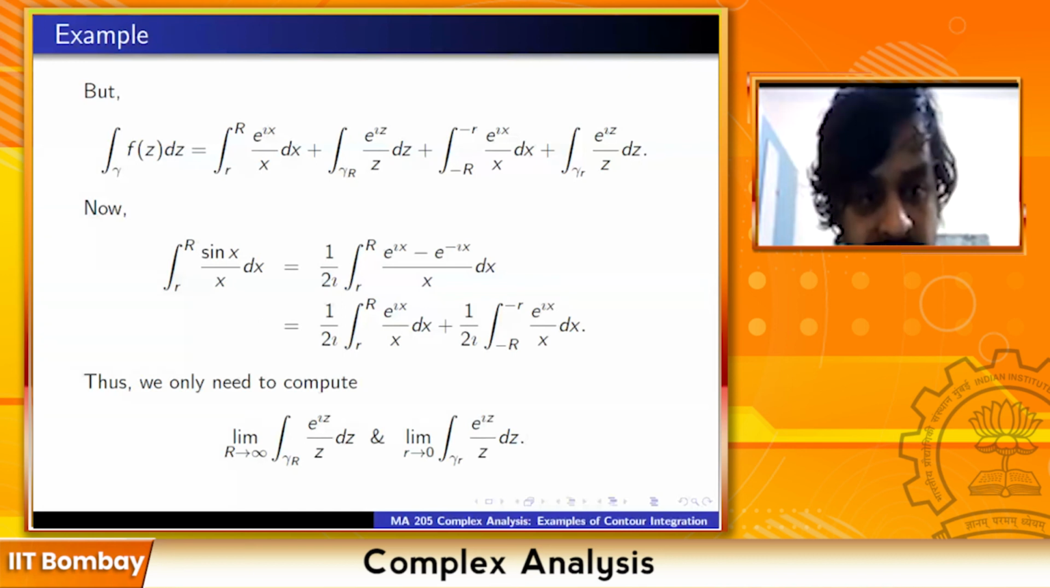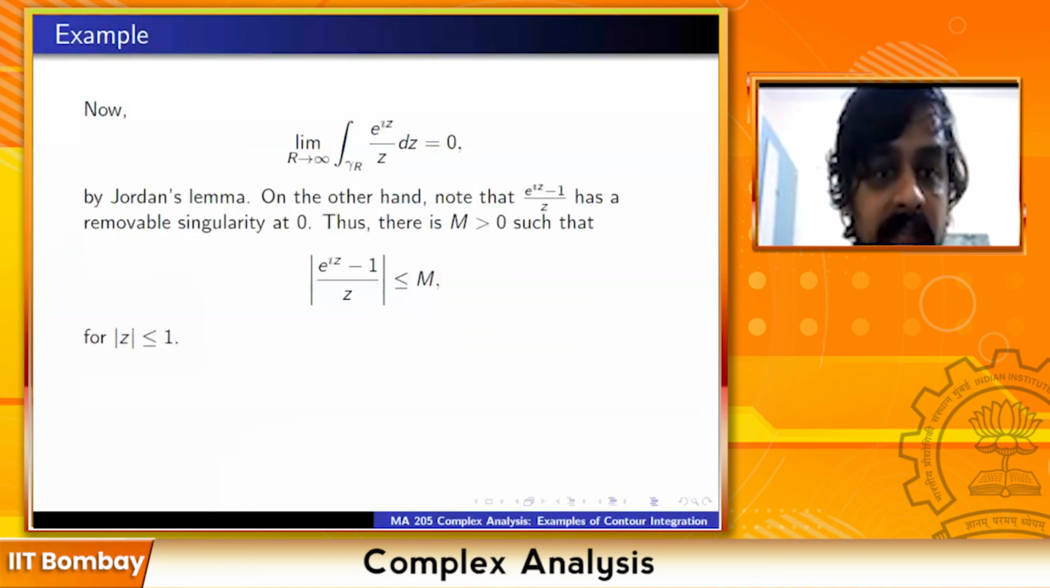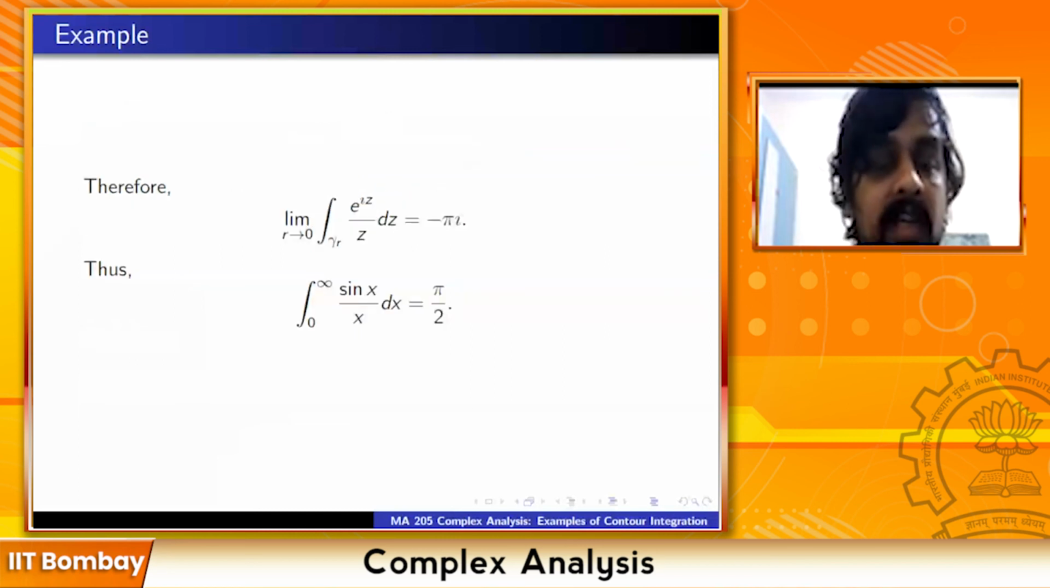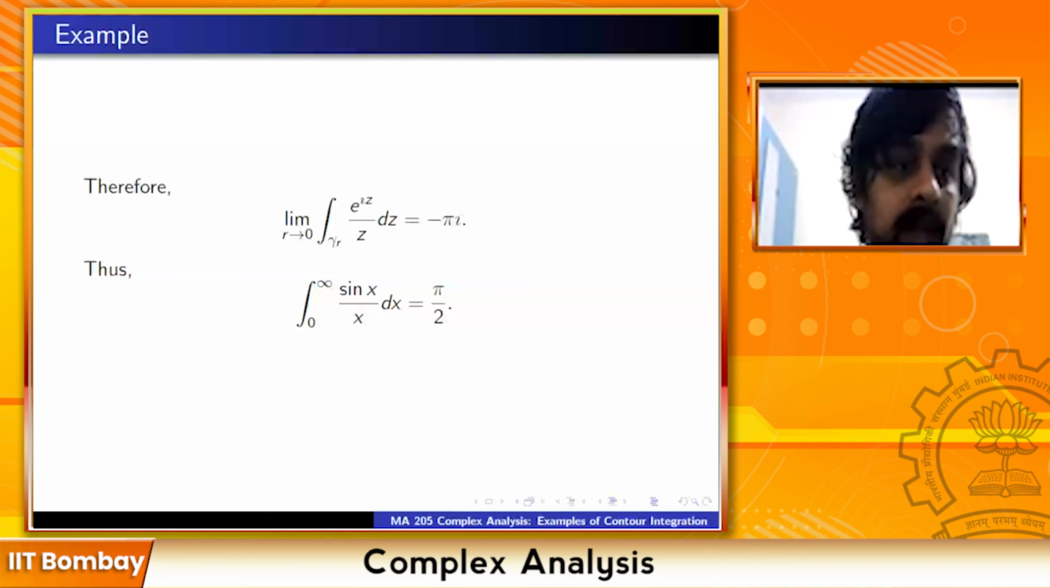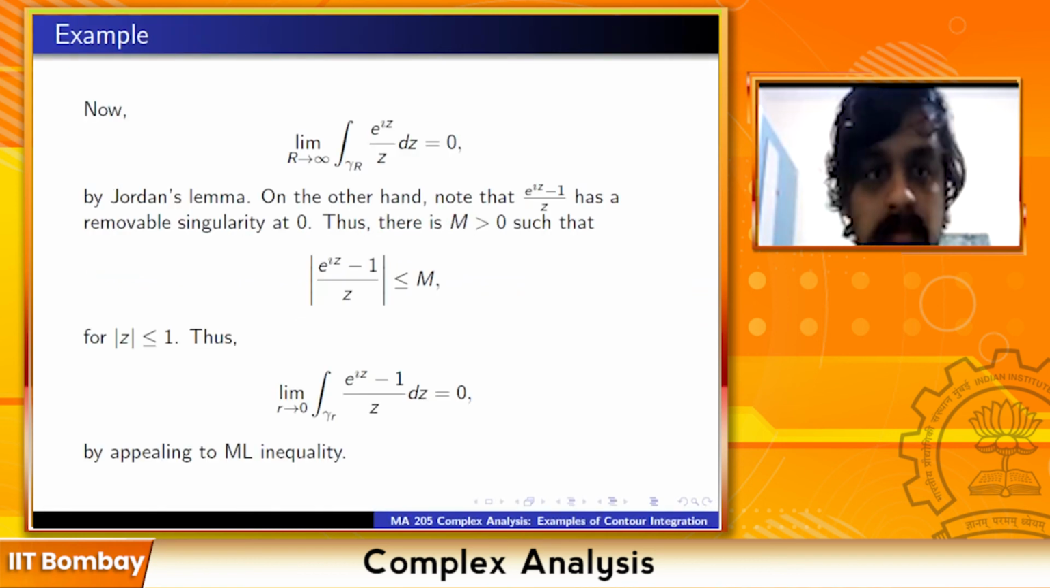In the last line we said we need to compute the limit of these two integrals. The first one was 0, the second one is minus pi i, the total integral is 0. Just make the substitution and you will find that the integral of sin x by x dx from 0 to infinity is equal to pi by 2. You know everything, you know all the values that you need. And yeah, any doubts?